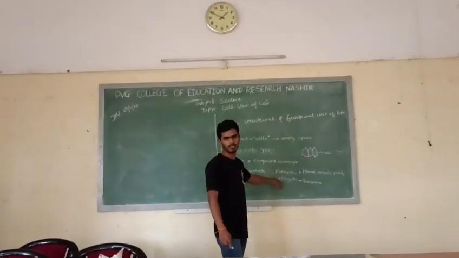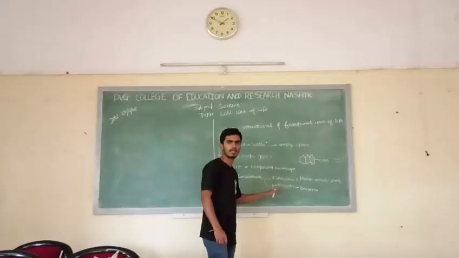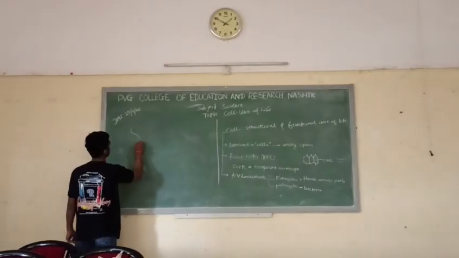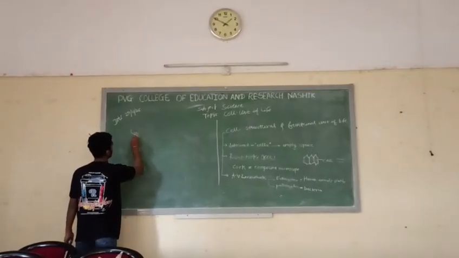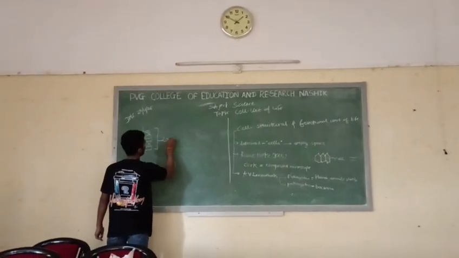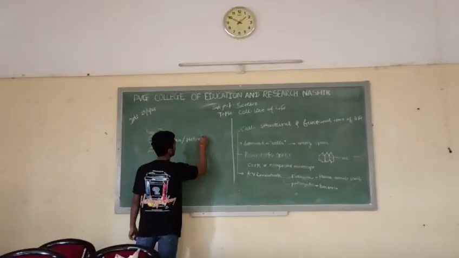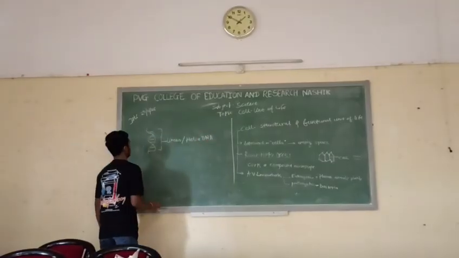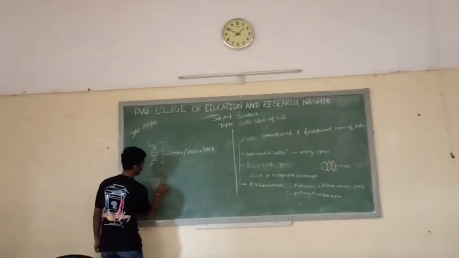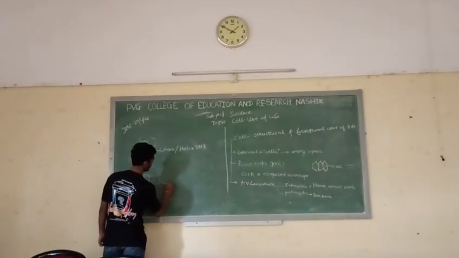Now, prokaryotic cell has circular DNA, whereas eukaryotic cells have helix or linear DNA. Now, what is circular or helix DNA? DNA represented as this is known as linear or helix DNA, whereas DNA represented as this is basically a circular DNA.